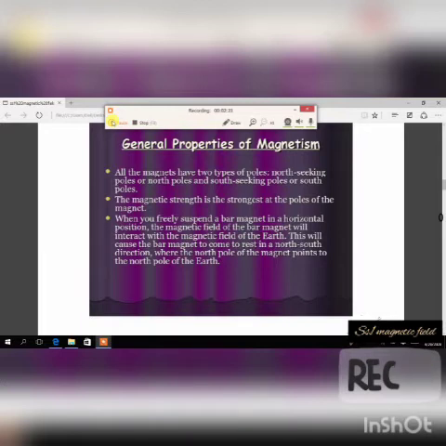So when you freely suspend a bar magnet in a horizontal position, when we're talking about horizontal positions, this is what we're talking about.